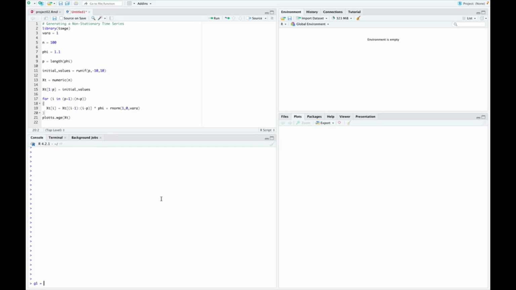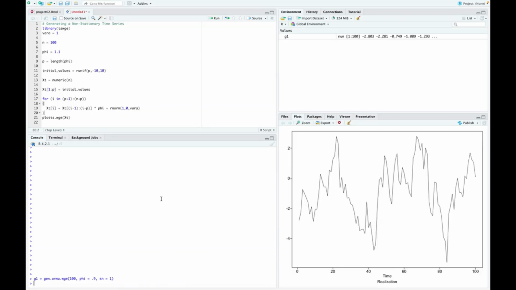So I'll say G1 equals gen.arma.wge, and I'll generate 100 observations from an AR1 model. We'll say phi equals positive 0.9 here, and if we set a seed number, we'll all get the same realization. So if you type in this very code with SN equals 1, we should get the exact same realization, and it's about what we expect.